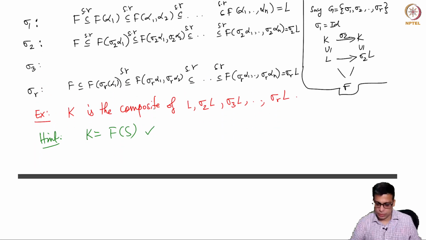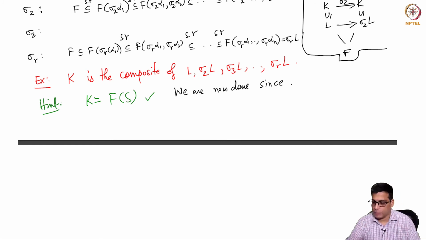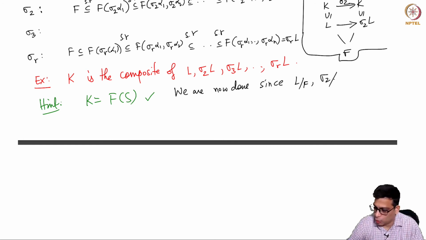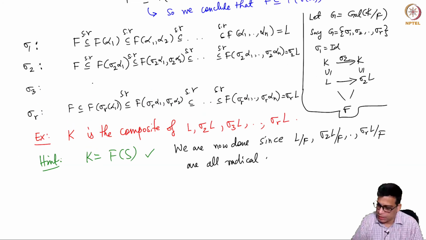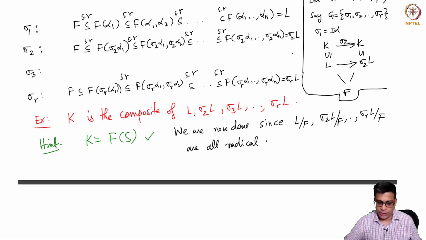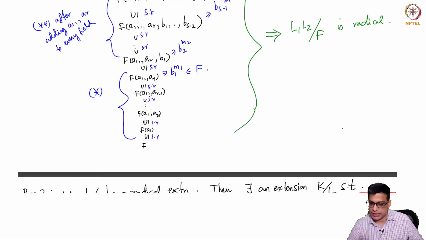Since L over F, sigma 2 L over F, sigma R L over F are all radical, right? Because of the way we constructed these. Sigma 2 L is radical because there is a tower of simple radical extensions ending with sigma 2 L. Similarly, sigma R L is radical. So this is because of these towers. So they are all radical, and the composite of radical extensions is radical.